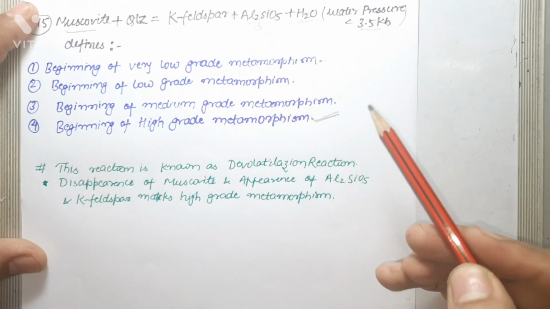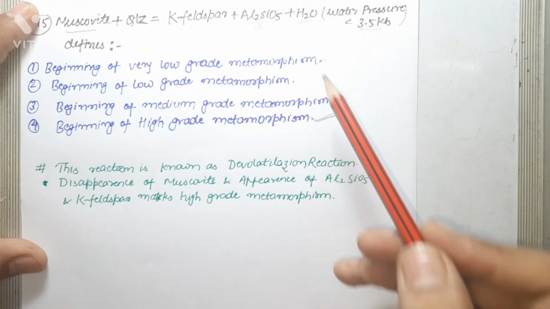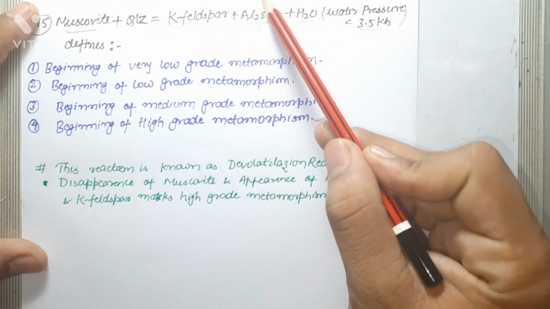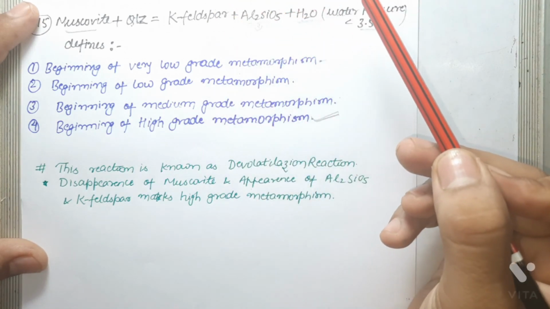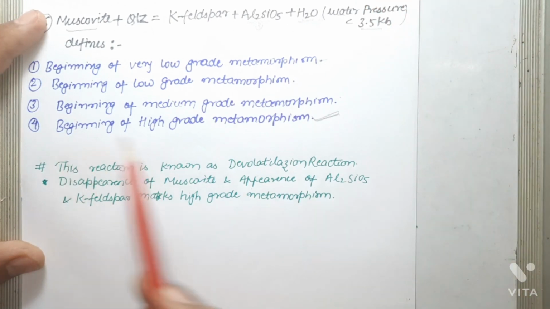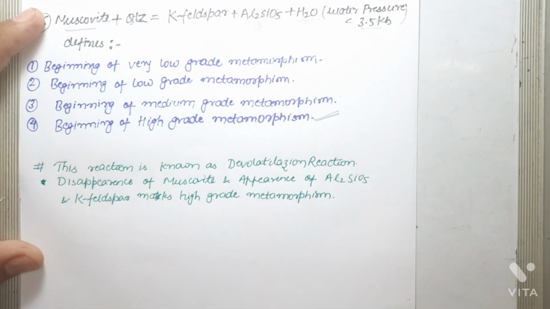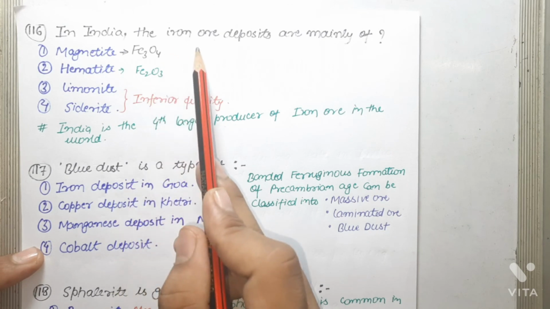As we talked about in the previous question, sillimanite is a high grade index mineral. So the correct answer is beginning of high grade metamorphism. Next question: in India the iron ore deposits are mainly of.